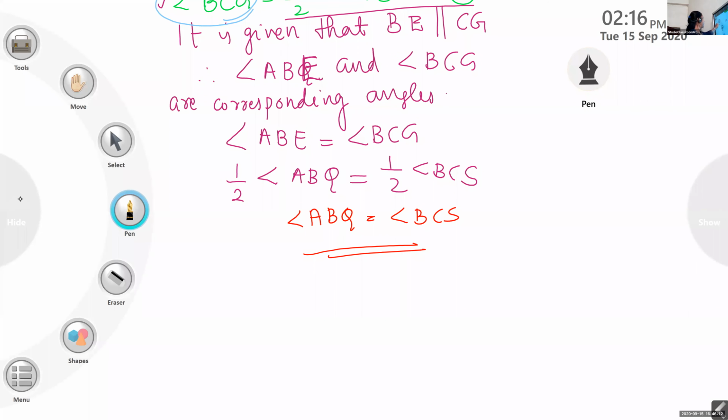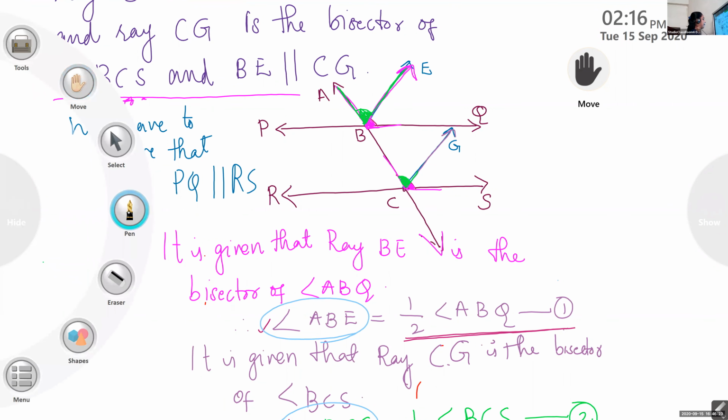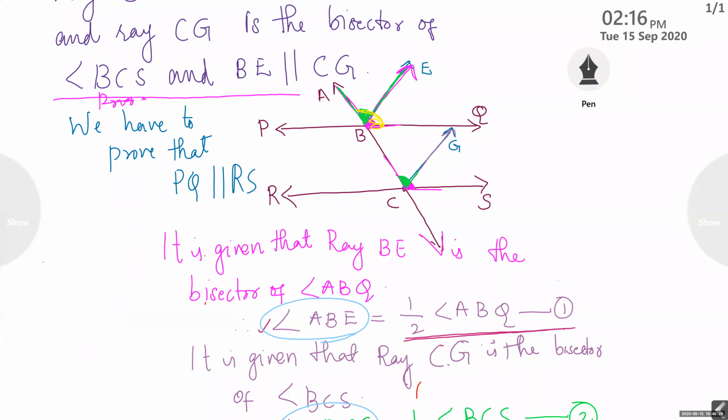Look at the figure. What are these angles ABQ and BCS? Corresponding angles. It is given that these are equal. If corresponding angles are equal, what is the conclusion?